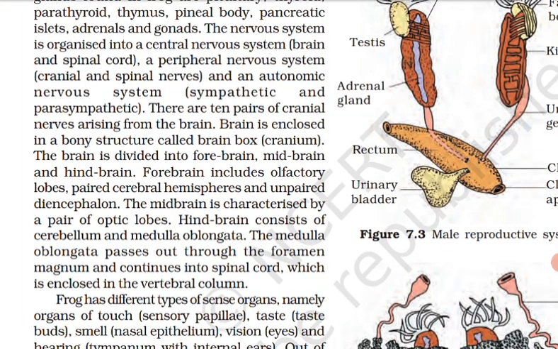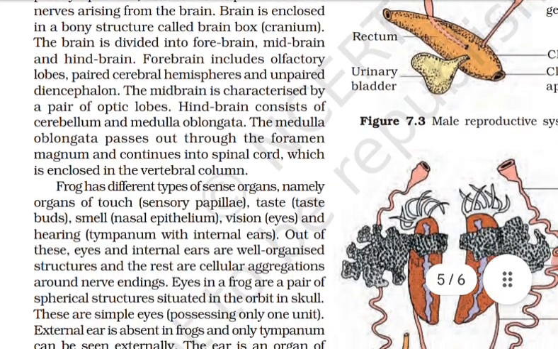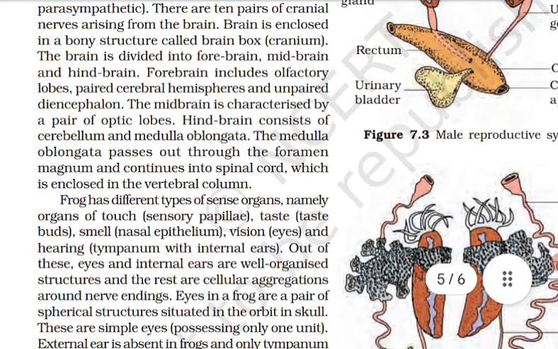The female reproductive organ includes a pair of ovaries. The ovaries are situated near the kidneys and there is no functional connection with the kidneys. A pair of oviducts arising from the ovaries opens into the cloaca separately. A mature female can lay 2500 to 3000 ova at a time. Fertilization is external and takes place in water. Development involves a larval stage called tadpole. Tadpole undergoes metamorphosis to form the adult.